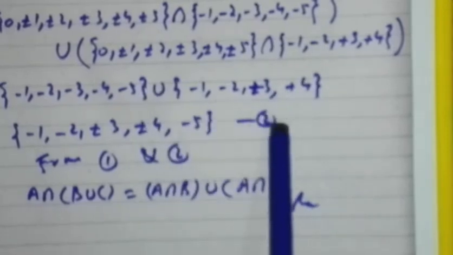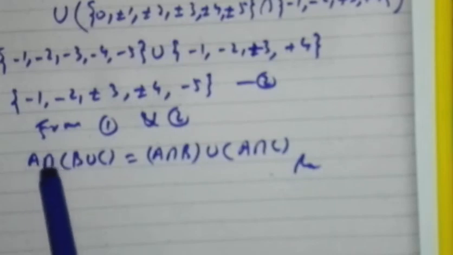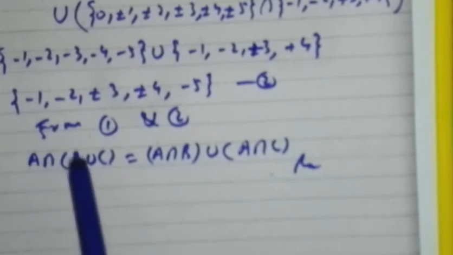Say this is 2. From 1 and 2 we have proved that both are equal, so left hand side equals right hand side. Hence distributive property of intersection over union is verified.